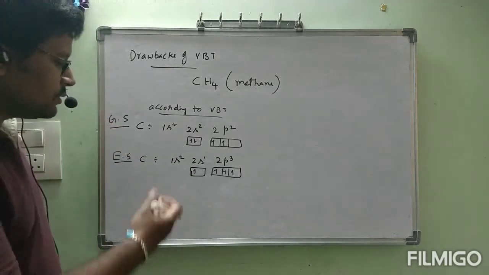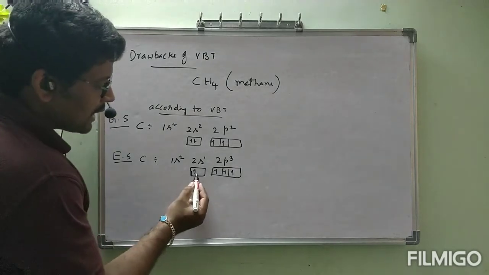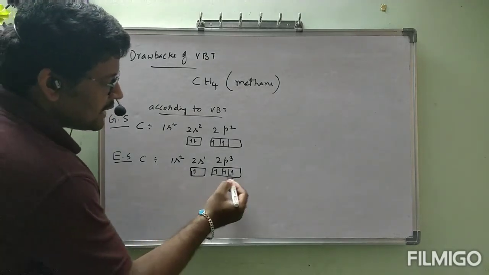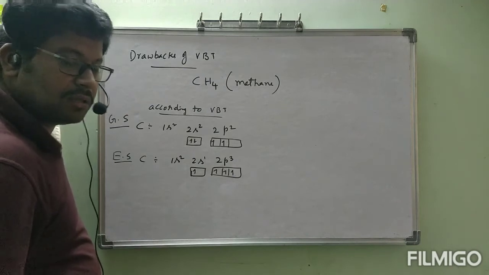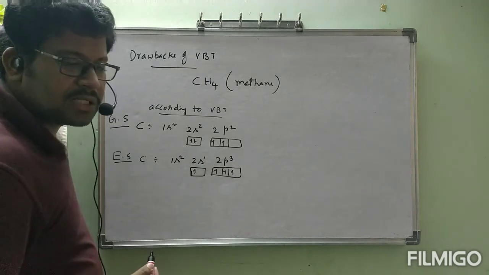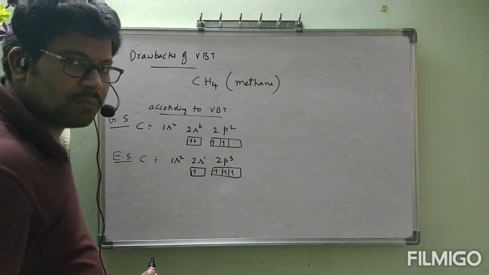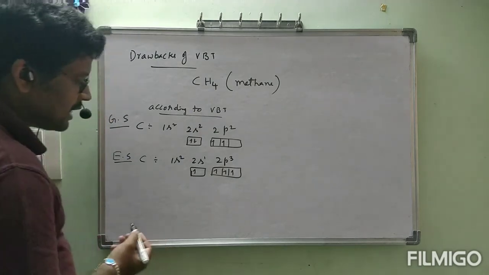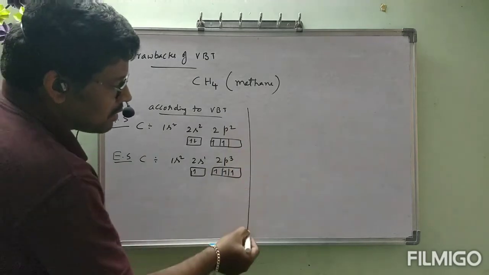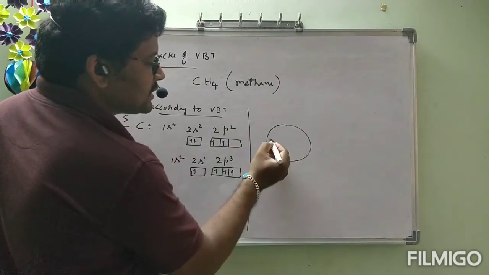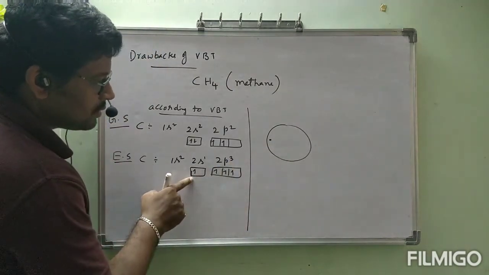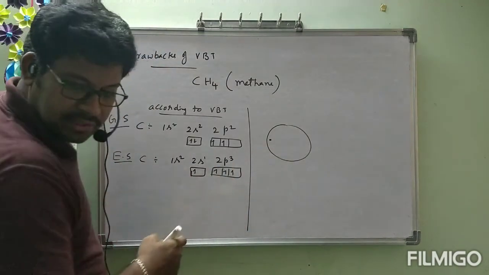Now see all of you, 1 electron is present in 2s, 3 electrons are present in 2p. Correct? Then these 4 orbitals are going to be involved in bonds. In what way? See all of you. This is the s orbital, which contains 1 electron. 3 orbitals are there, the 3 p orbitals.